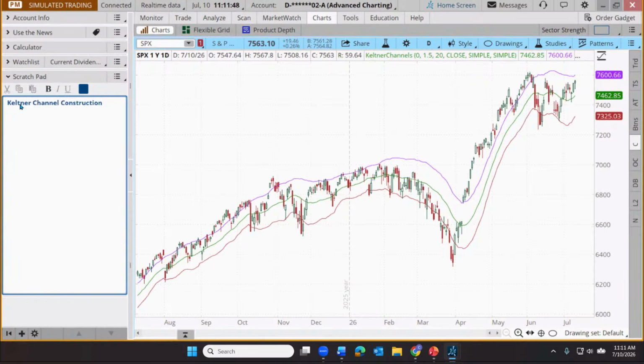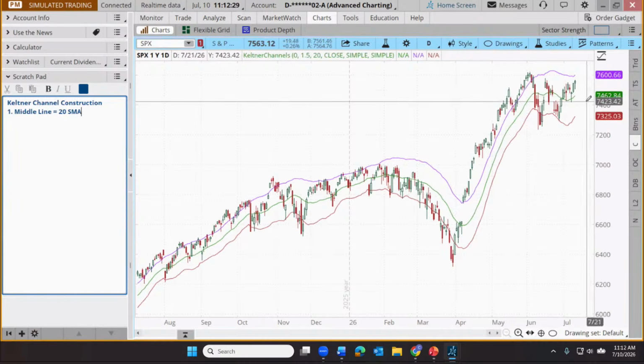The first thing we have is what we call the middle line. Why don't I start with the upper one? Well, the upper and the lower are a function of the middle line. So that middle line is just a 20-period simple moving average, which I'm going to abbreviate to SMA. That's this green line. If you're not familiar with simple moving average, it looks at the closing value of whatever symbol you have charted, in this case the S&P 500. It's telling us the average closing value of the S&P over the last 20 days. If we look at this number over here, 7462.86, that's the average closing value of the S&P.